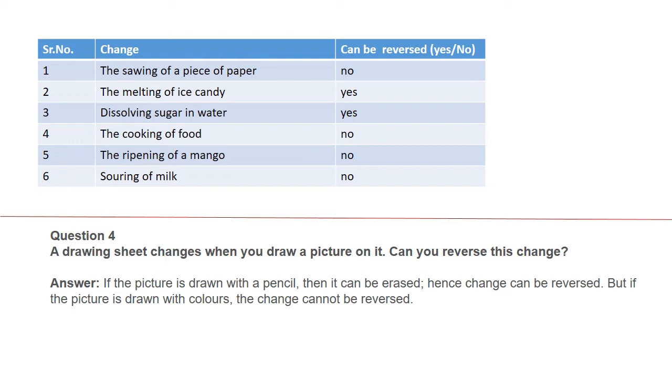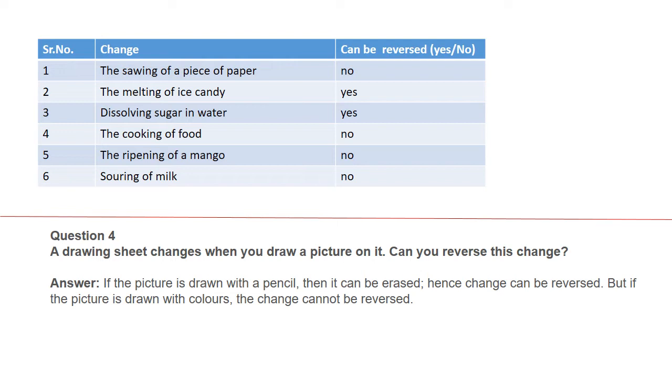When you dissolve sugar in water and you heat that water, after some time, you can get the sugar back. We studied this in the previous lesson also. The cooking of food. No, we cannot get the food back. The ripening of a mango. No. Souring of milk. No.